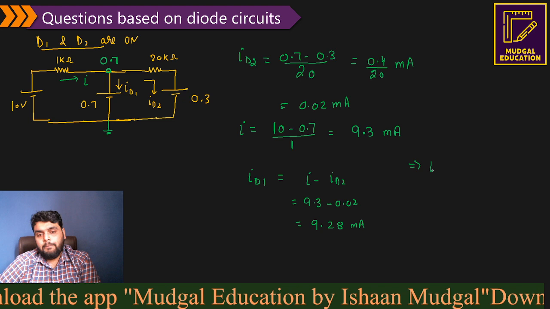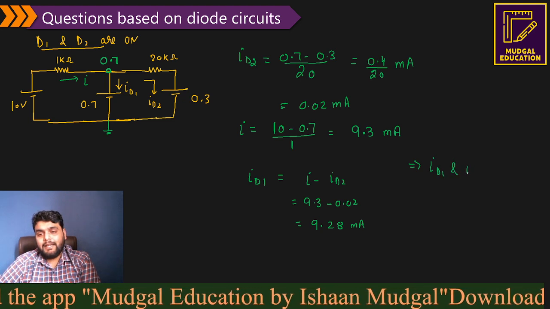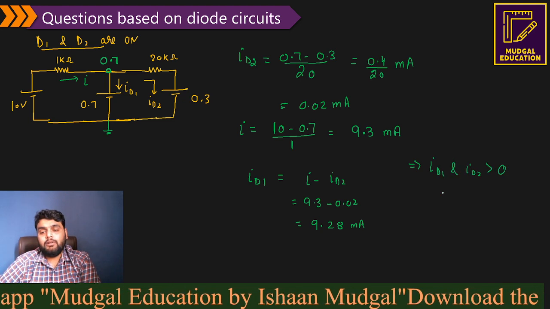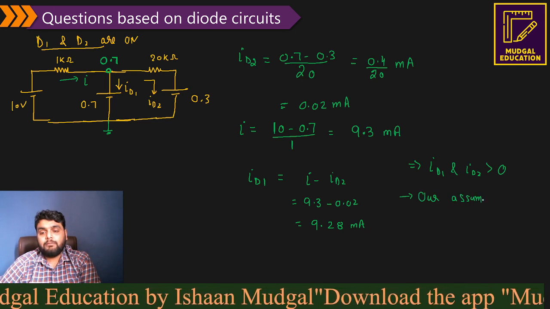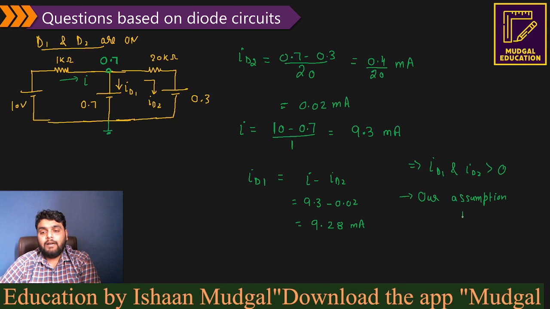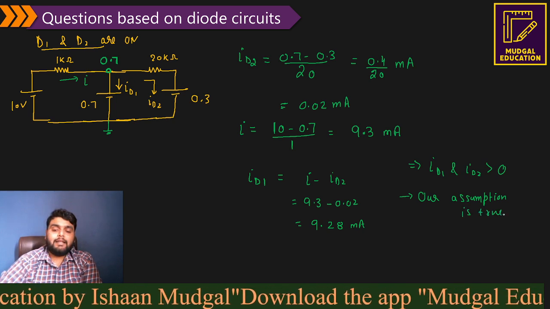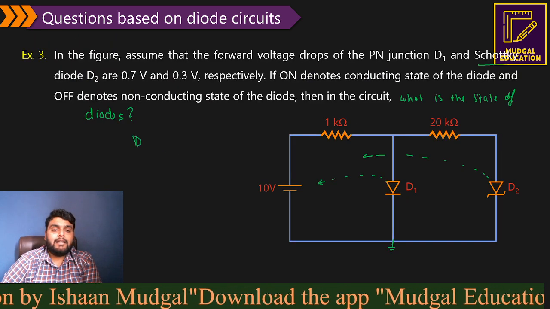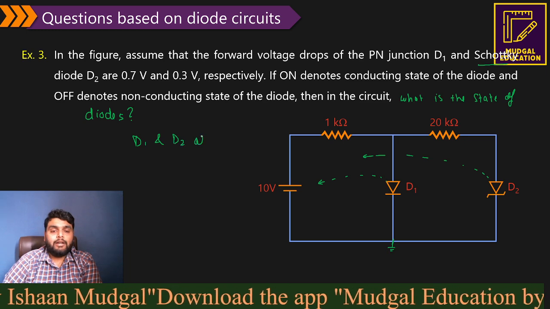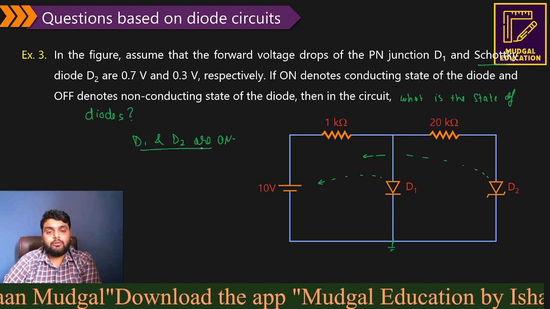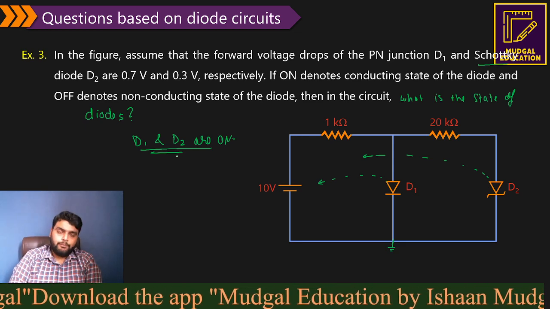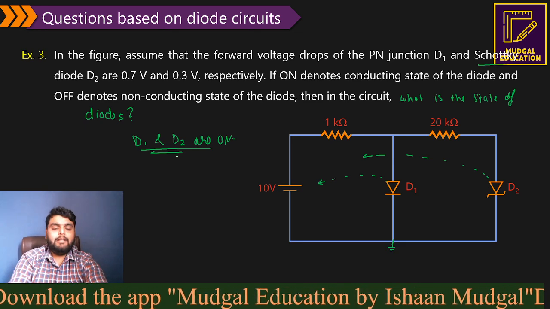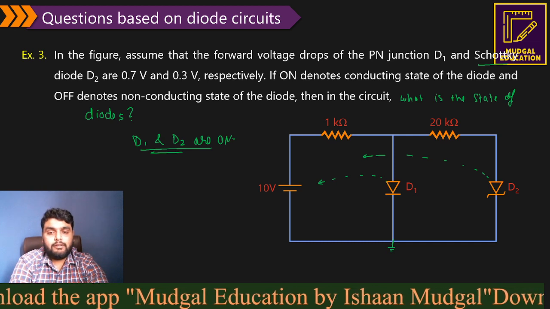So here you can see both ID1 and ID2 are greater than 0. It means our assumption is true. And if our assumption is true, I can say directly that D1 and D2 are on. So this is the answer for this question: D1 and D2 are on. Understood? Any doubt here? Now let me tell you the question that was actually asked in your examination.